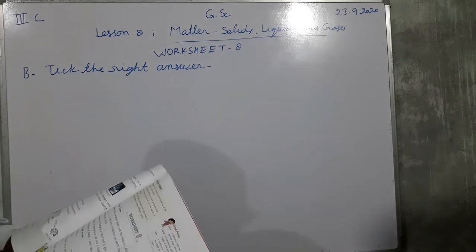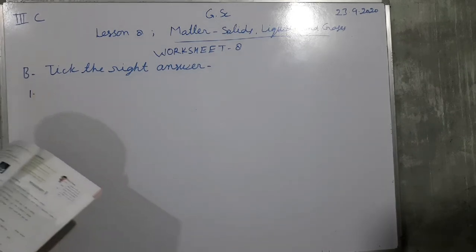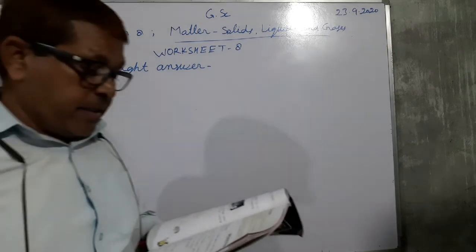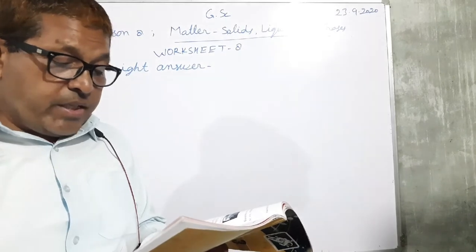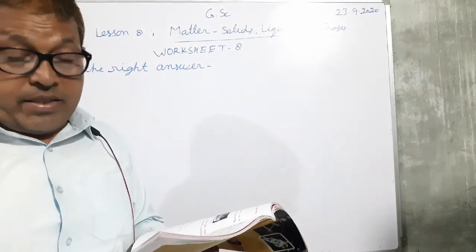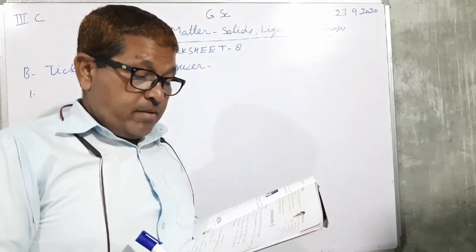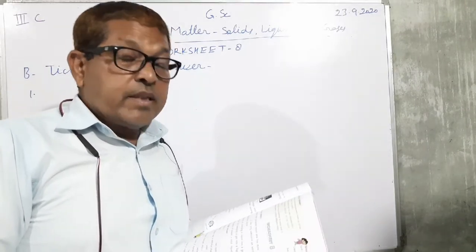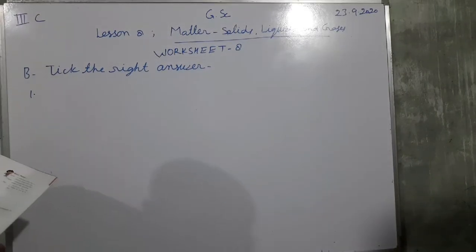So here the first: matter exists in one state, two states and three states. So which will be correct here? Three states. Matter exists in three states.